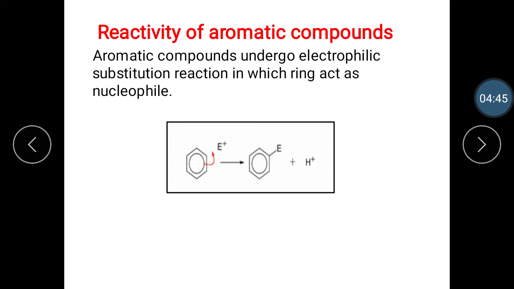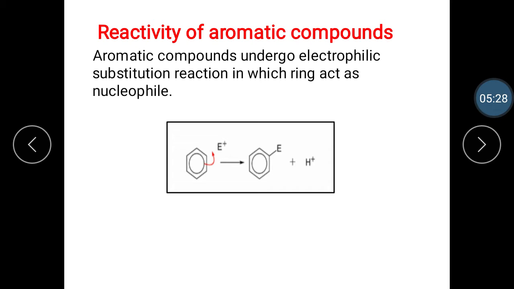The next point is the reactivity of aromatic compounds. The double bonds in aromatic compounds are less likely to participate in addition reactions than those found in typical alkenes. Cyclic aromatic compounds undergo electrophilic substitution reactions, in which the ring acts as a nucleophile to a suitable electrophile. When benzene participates in such a substitution reaction, the product retains the stability associated with the aromatic electron system. This stability is lost in electrophilic addition reactions because the product is not aromatic.